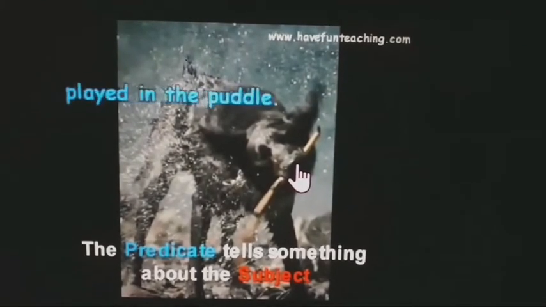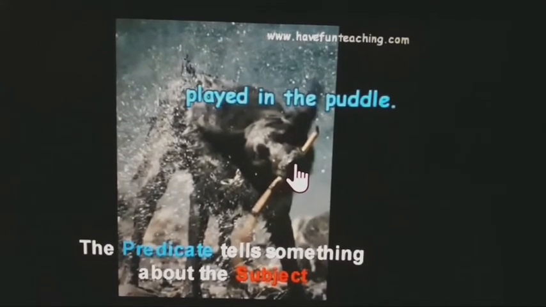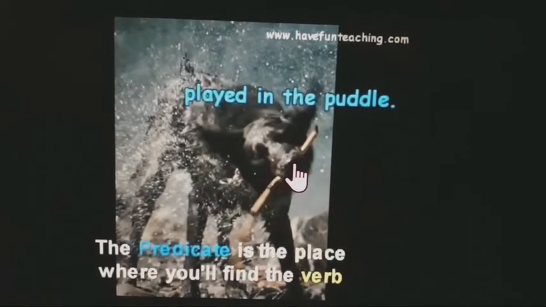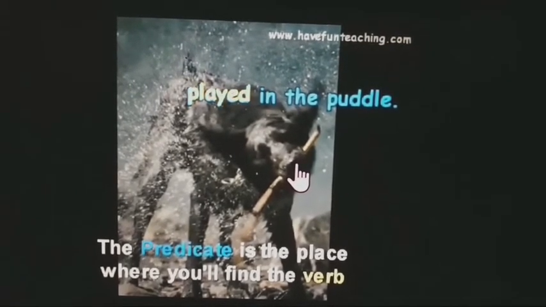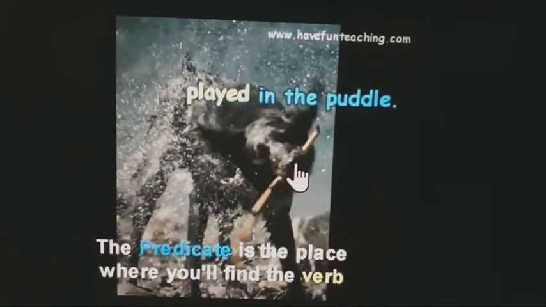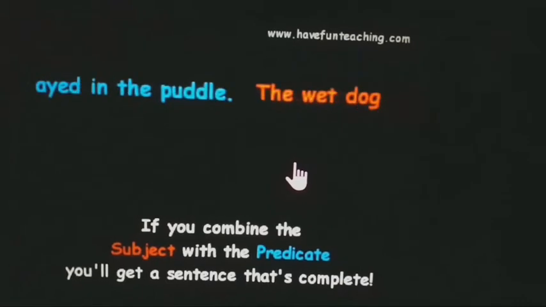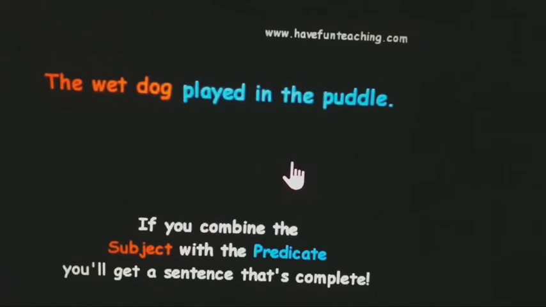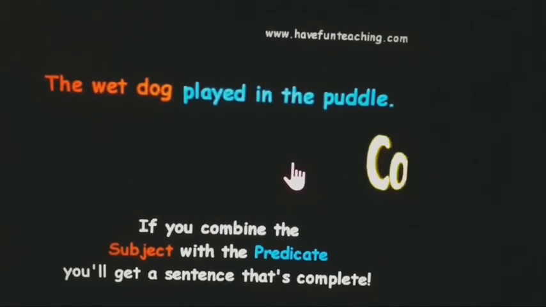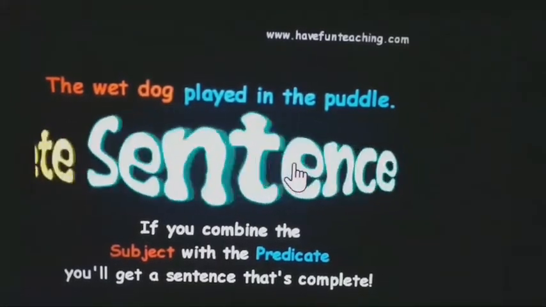The predicate tells something about the subject. The predicate is the place where you'll find the verb. If you combine the subject with the predicate, you'll get a sentence that's complete.